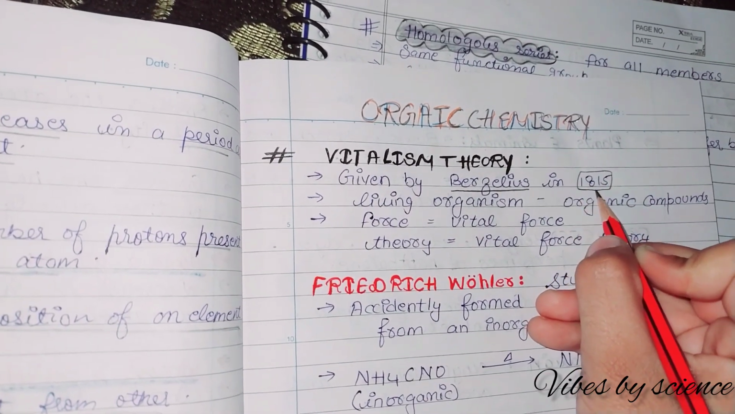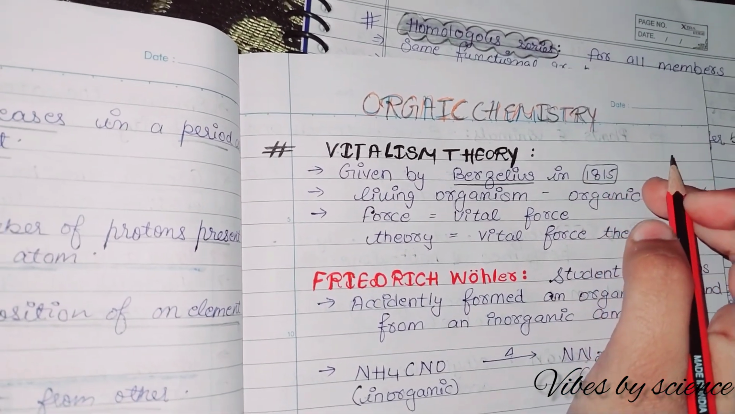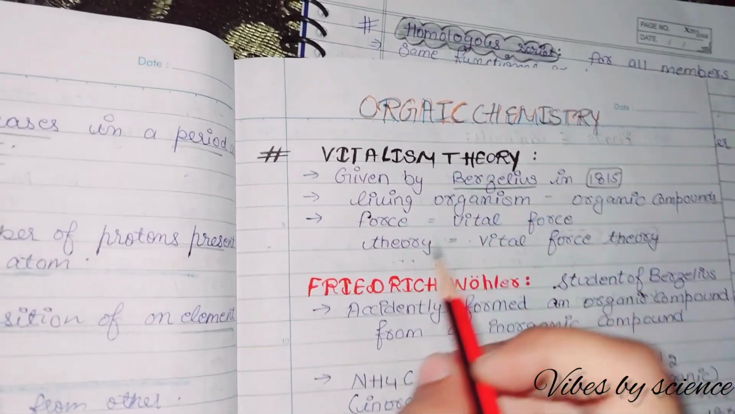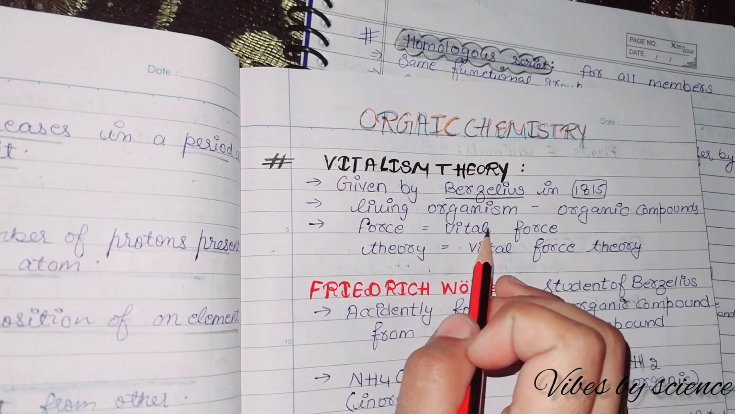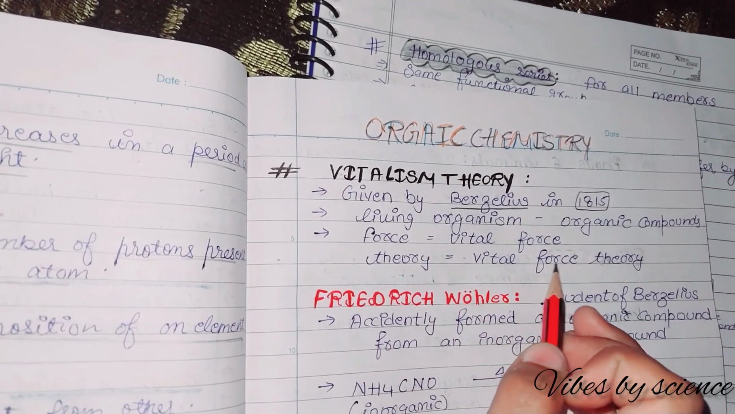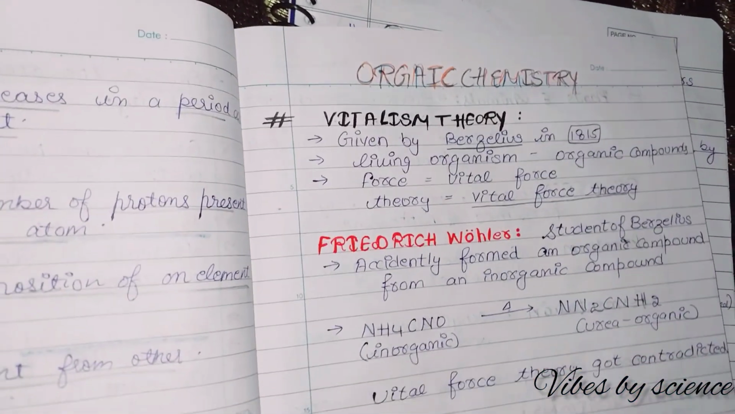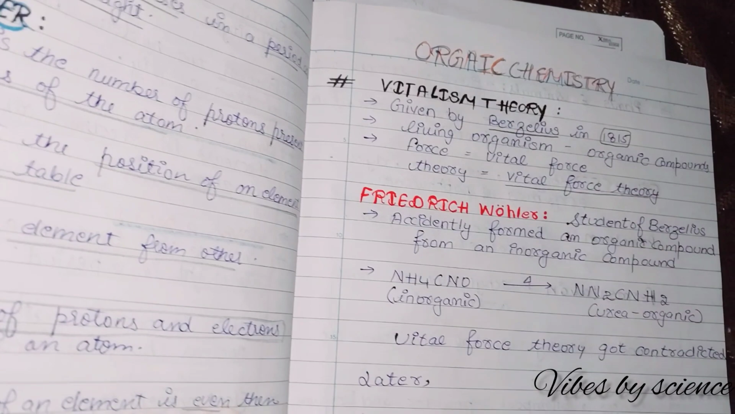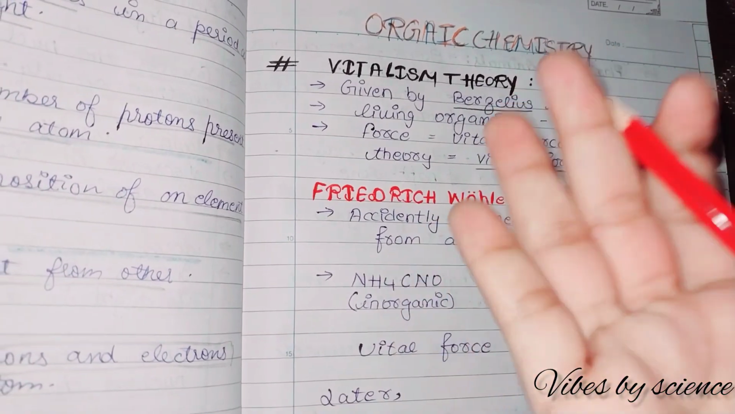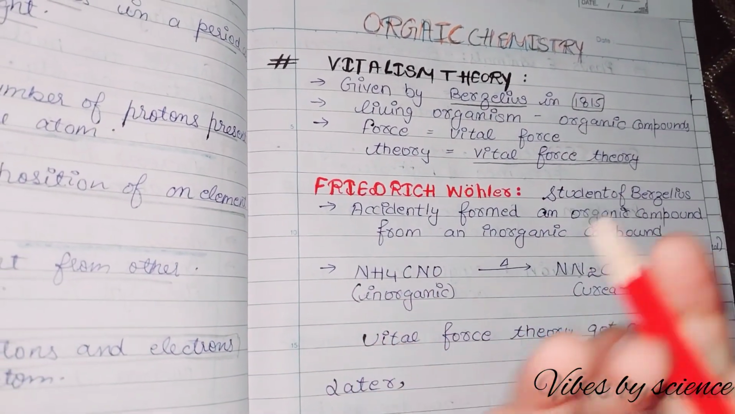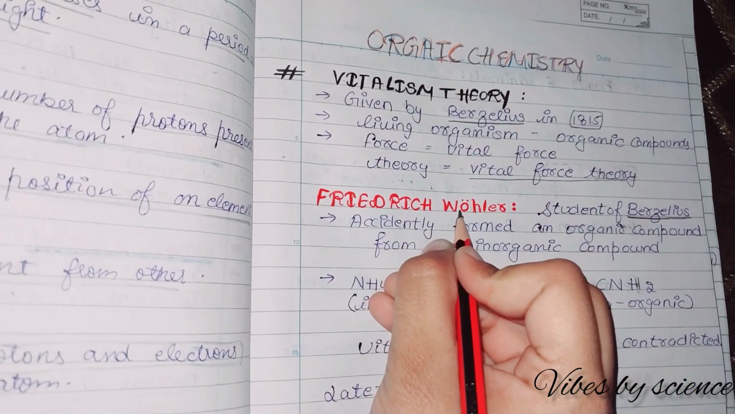No need to learn the date, but yes, you can read it for your own knowledge, because generally these types of questions are not asked. The force required for this vitalism theory was known as the vital force, and the theory was called the vital force theory. Next was Friedrich Wöhler, who was a student of Berzelius. We will talk about the different scientists who contradicted the statement given by Berzelius. So, Friedrich Wöhler was the student of Berzelius.